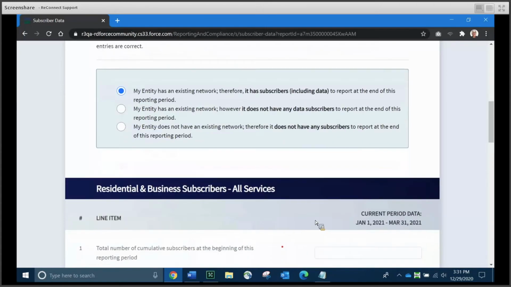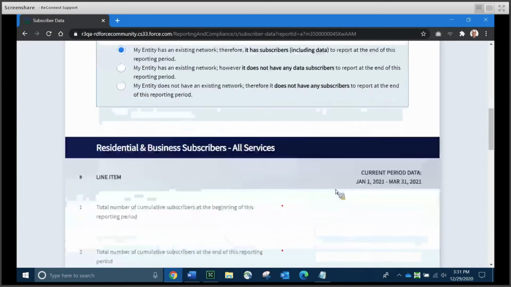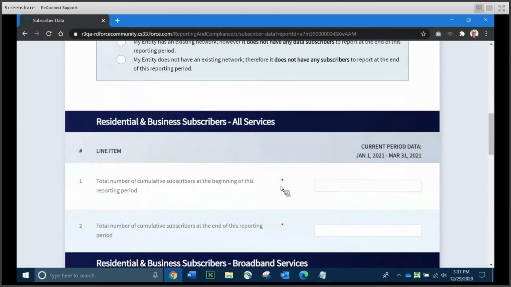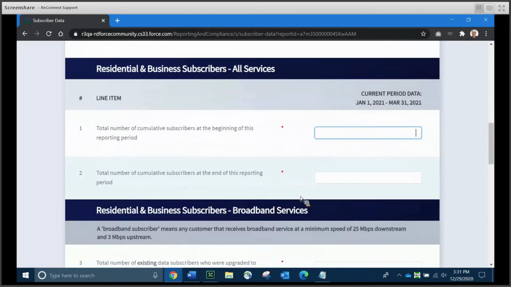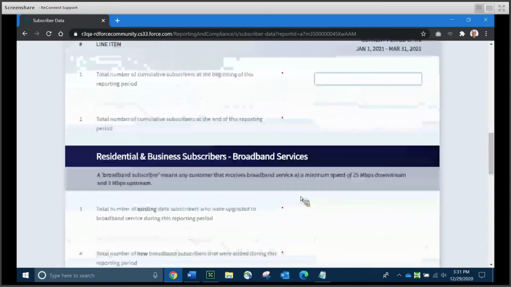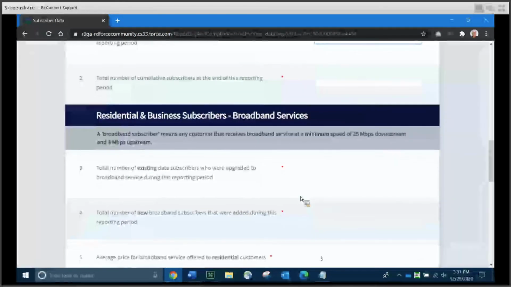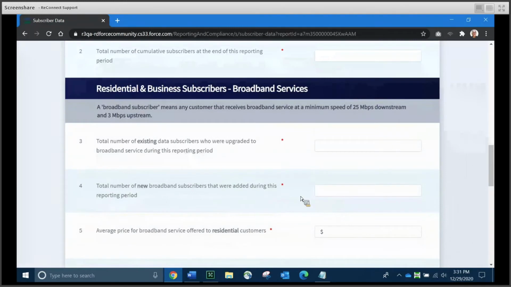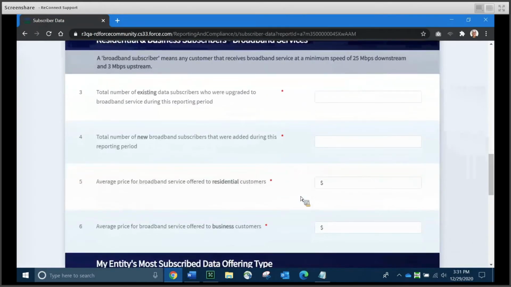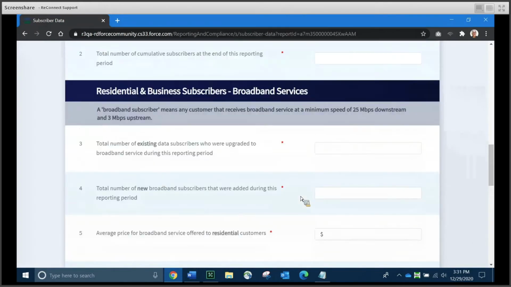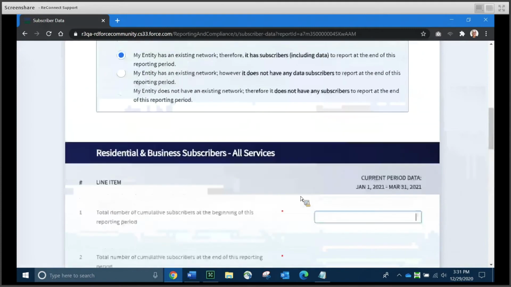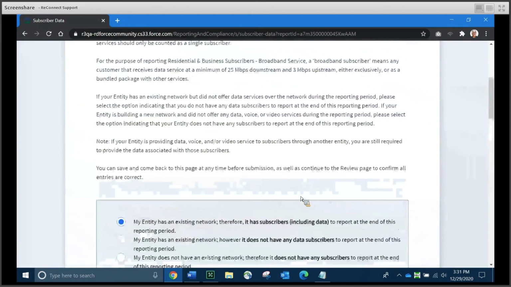However, I'm going to go ahead and click the first button to show you that because we are going to be reporting data, all of the data fields are going to be required. You'll see the word required with a little red asterisk beside it in the middle column. It's going to ask you to enter things like cumulative number of subscribers beginning and ending of the reporting period. It's also going to ask you about residential and business subscribers for broadband services and the prices they pay.